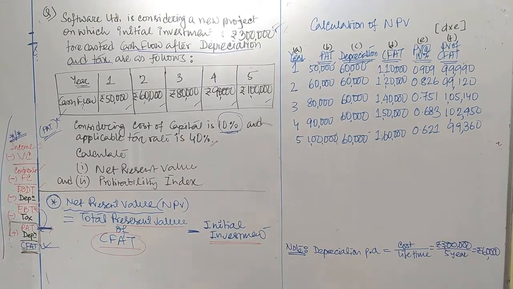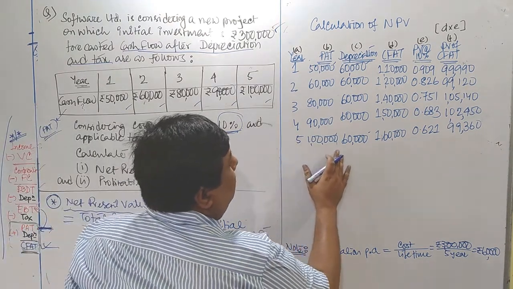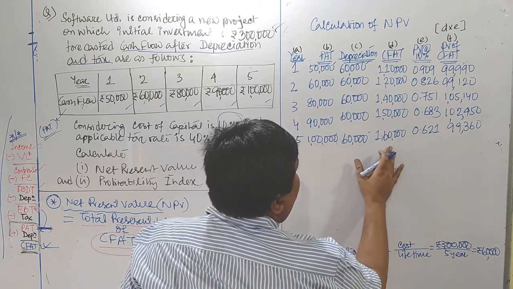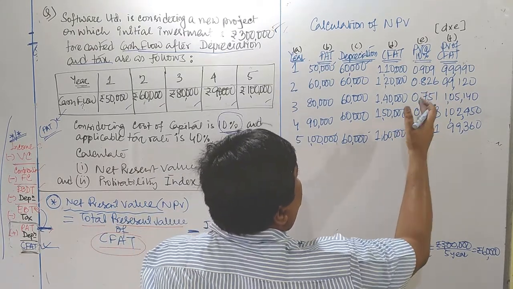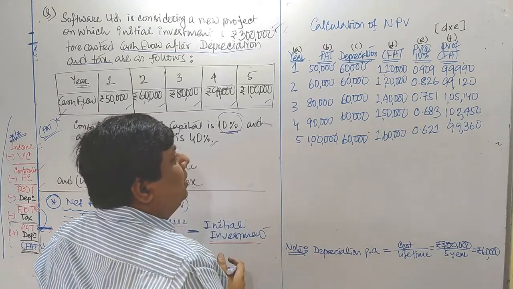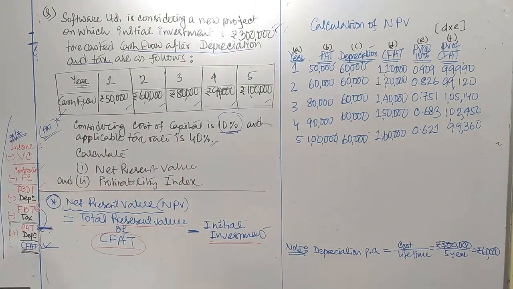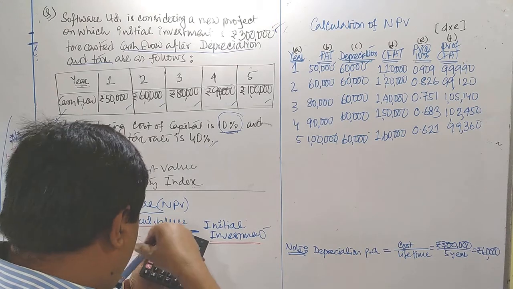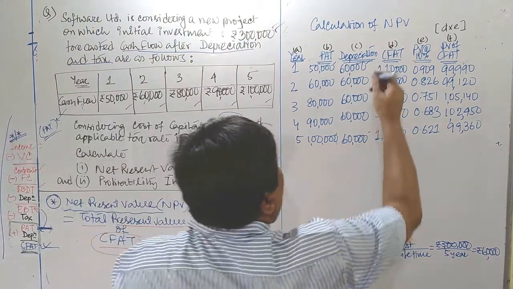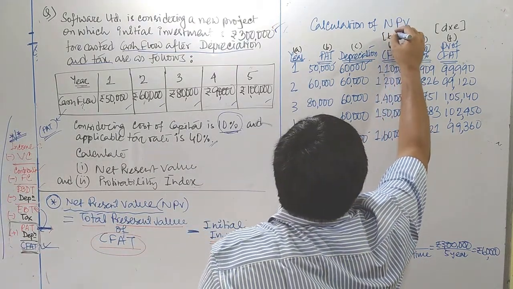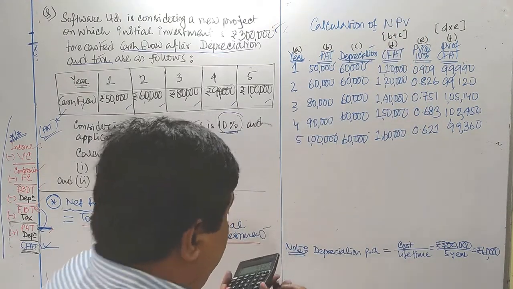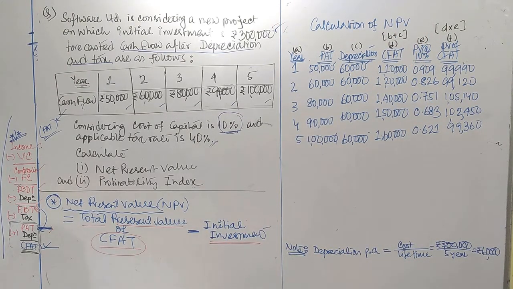Now look at the calculations. Look at the formula again. Total present value of CFAT. ER and PAT is provided to us. We add depreciation with PAT, and we can get that CFAT. We apply discounting factor for each and every year with that projected CFAT, and we can get that PV of CFAT. The CFAT column we can also express as B plus C. We need to make a total of that PV of CFAT column, and we can get total PV of CFAT.